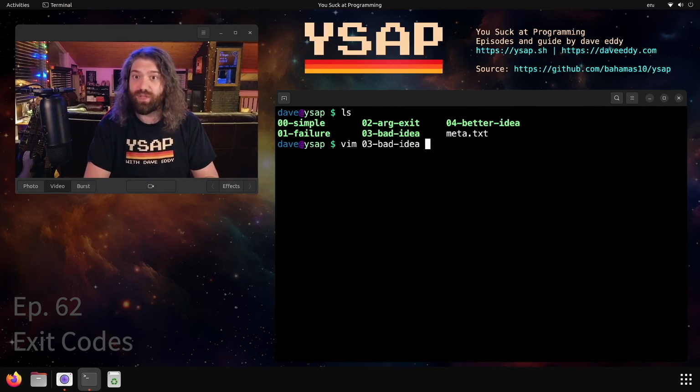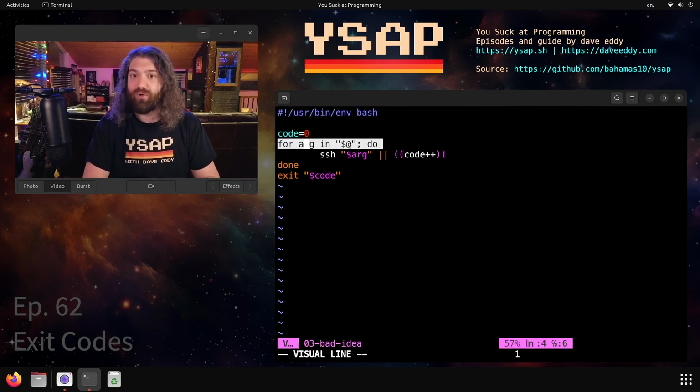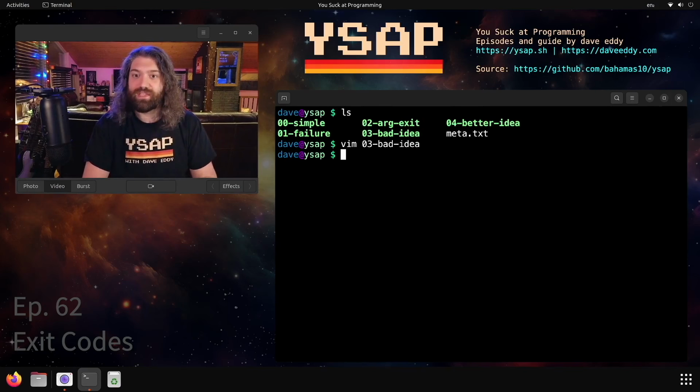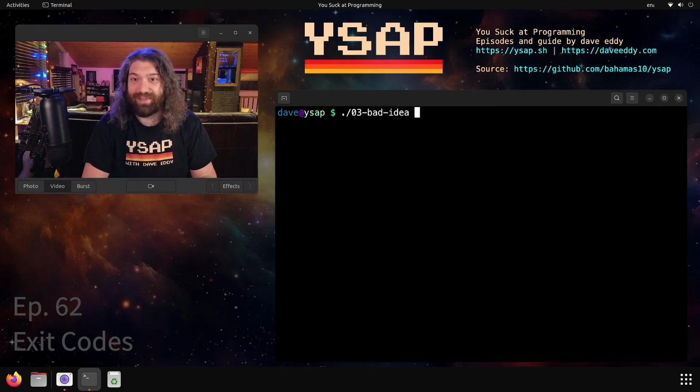Because I've seen code like this in the wild. I have seen people write code like this, where they set code equal to 0, they loop over an unbounded number of arguments that a user can pass in, and then they do some work. In this example, we're just trying to SSH into the machine. This is a contrived example. They're SSHing into the machine. If it fails, they increment the code. Now, this might seem like a good idea. I know I named the script bad idea. I'm kind of forecasting that it might not be good.